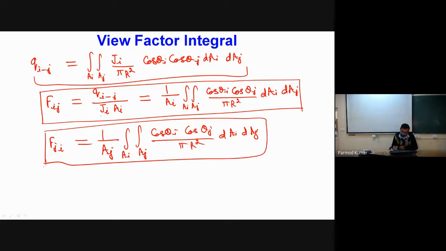Now, one important point: if I take this area to the left hand side, the integral on the right hand side is equal for both cases. So I can say that F_ij into A_i equals F_ji into A_j. So we can say that the view factor holds the rule of reciprocity. Okay, so this reciprocity of view factors with the area ratios holds good. So till this point it is clear? Yes, sir.